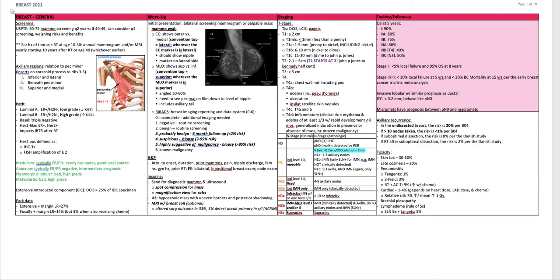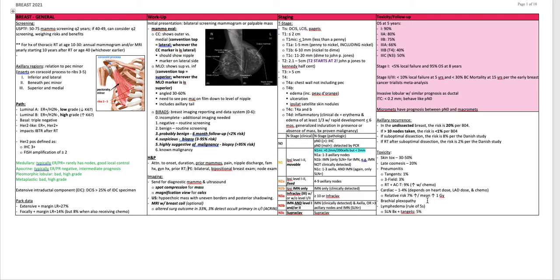Cardiac side effects are 1 to 4%, depending on the heart dose, the LAD dose, and the use of chemotherapy. There's a relative risk increase of 7% for every 1 gray mean dose to the heart.